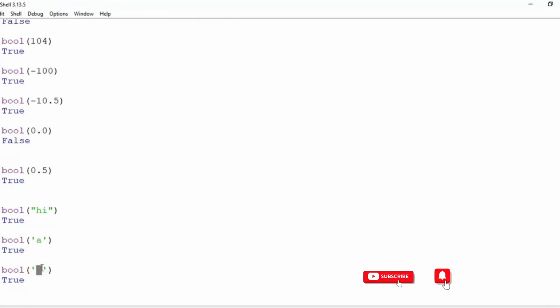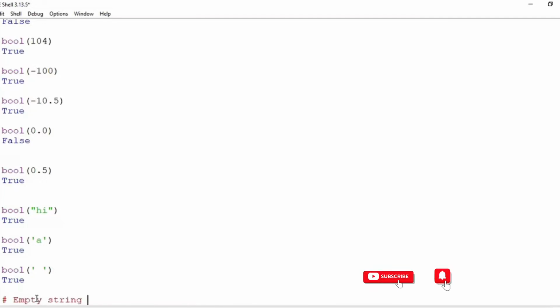Any valid character, if you put here as part of the string, will give you true. Okay, hyphen, percentage, underscore, all these are valid characters, including space. So what does it mean? It means that there is no string that will give us false when we convert it into Boolean? The answer is no. There is something. What is it called? It's called empty string.